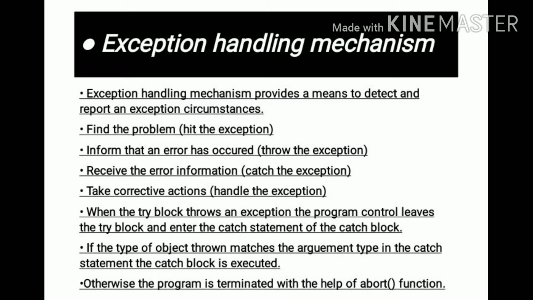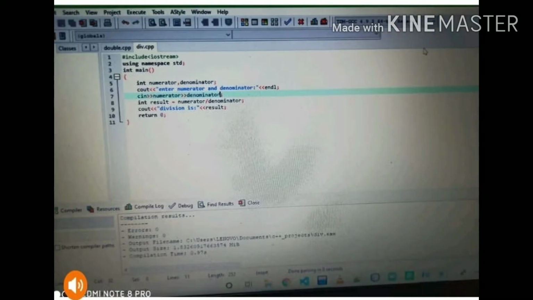So let us try to understand the program and see how to implement exception handling in a program. We are writing a program which will accept two numbers from the user and show their division. I will take a numerator and a denominator, and if the denominator is 0, the division should be not defined or infinite. In that case, the program will fail if it is not in a try-catch block. Now I will try to show you how it works.